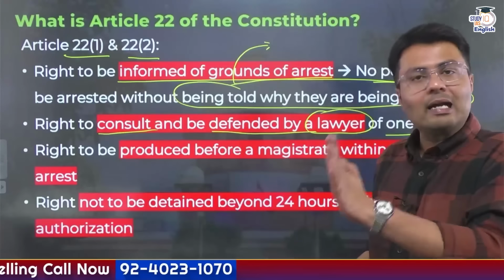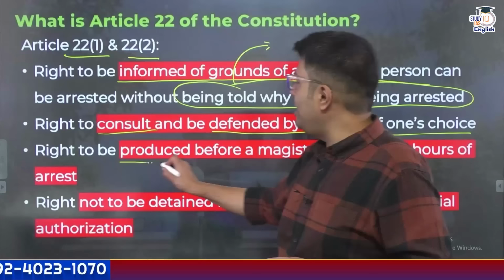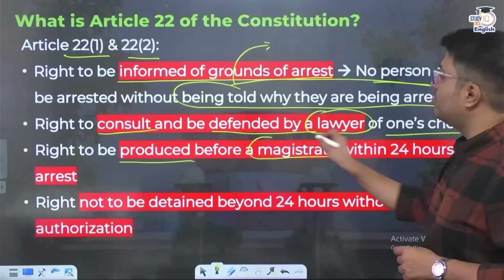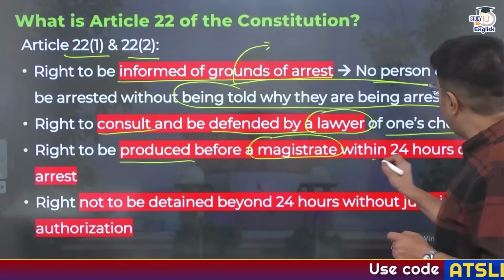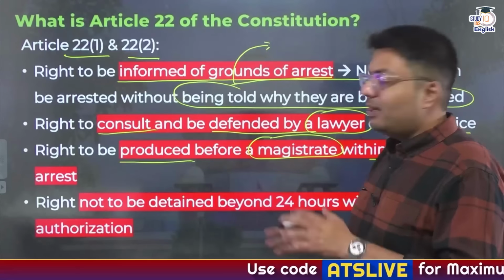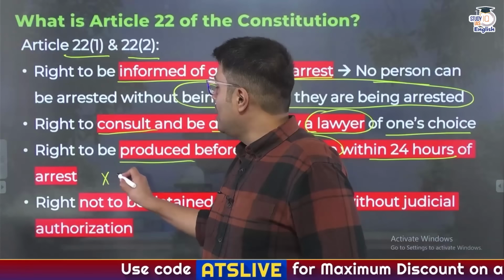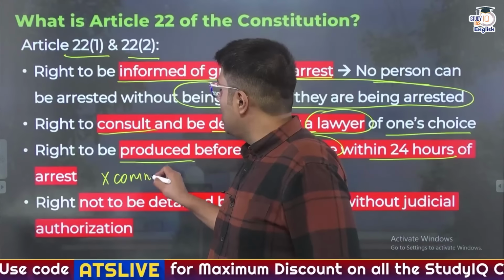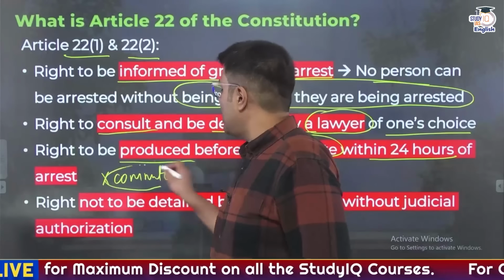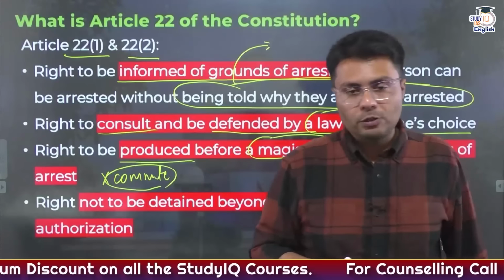The third right this article provides is that you have the right to be produced before a judicial magistrate, and this should be done within 24 hours of the arrest. And this does not include the time it takes to commute to the court of law, right? So this is not included in this particular 24 hours.